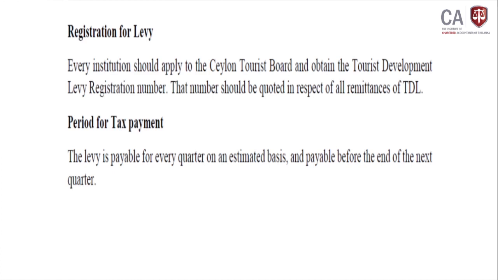After completing the whole financial year, they can make the plus or minus adjustment depending on their finalized financial statements. The levy is payable for every quarter on an estimated basis and payable before the end of the next quarter. They should settle before ending the next quarter.